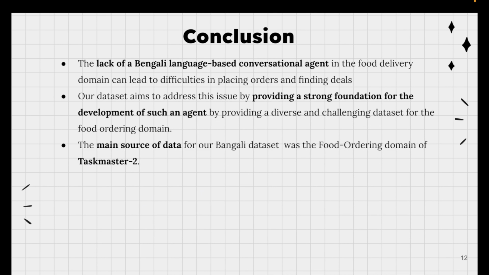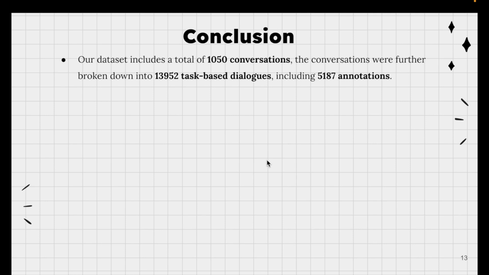We started this project because there was a lack of Bengali language based conversational agents. Our dataset aims to address this issue by providing a strong foundation for the development of such an agent. The main source of data was the food ordering domain of the Taskmaster 2 English dataset. Our translated dataset includes a total of 1050 conversations. The conversations were further broken down into 13,952 task-based dialogues, including 5,187 annotations.